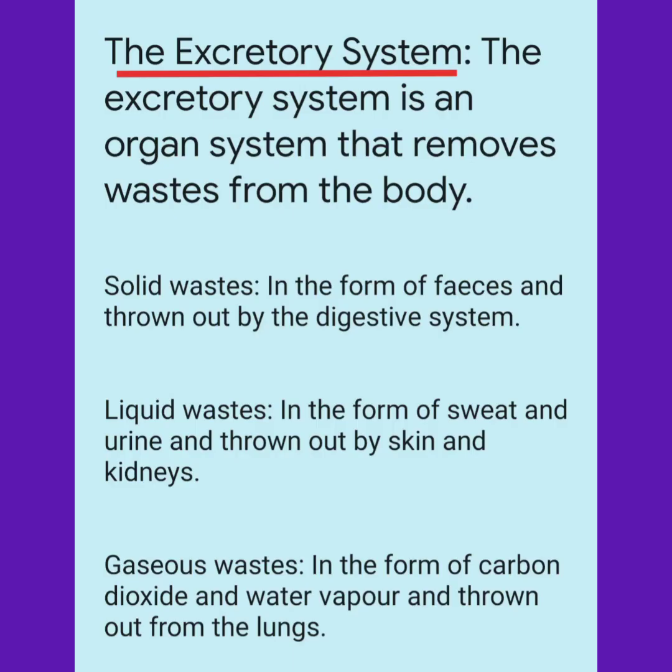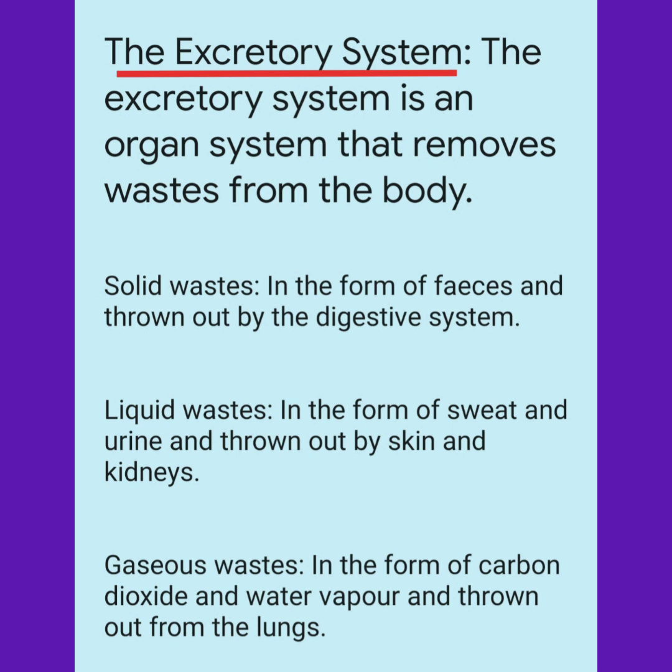The excretory system is an organ system that removes waste from the body. There are many different kinds of waste that a body produces. As our body is made up of different organ systems, these different organ systems release different kinds of waste,